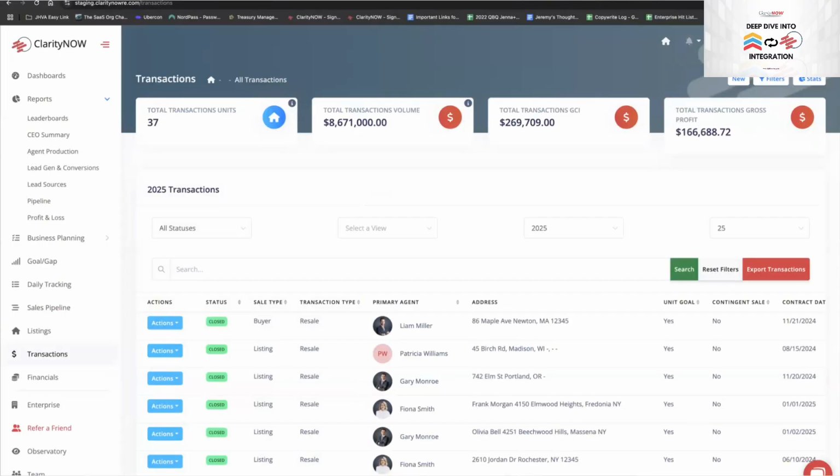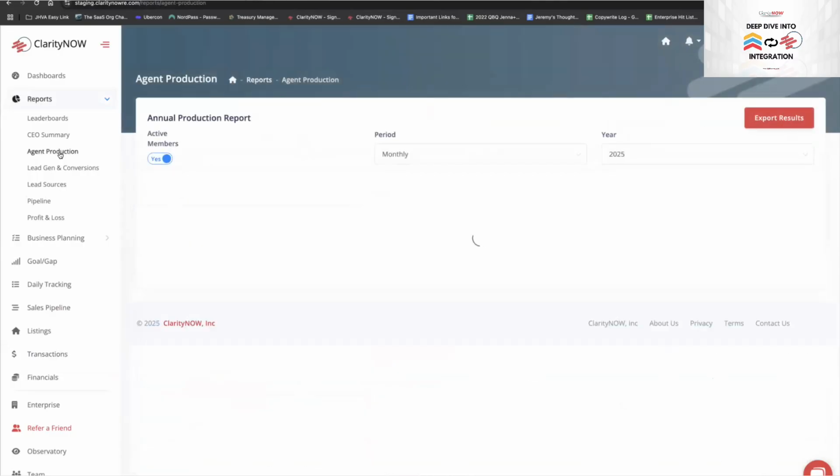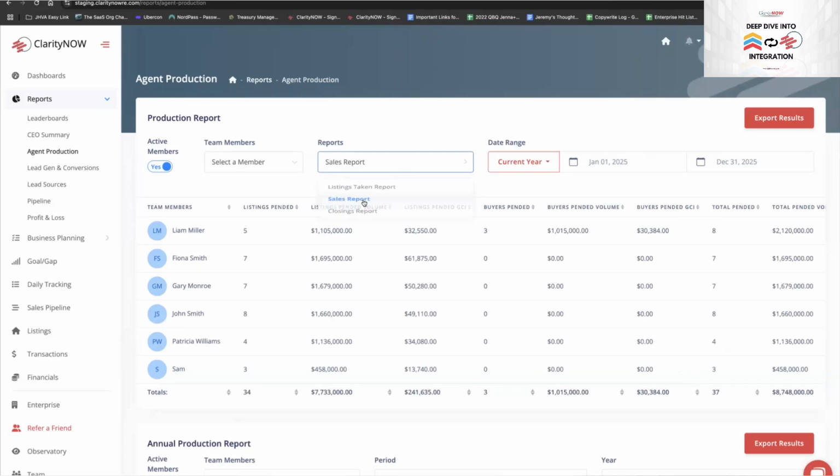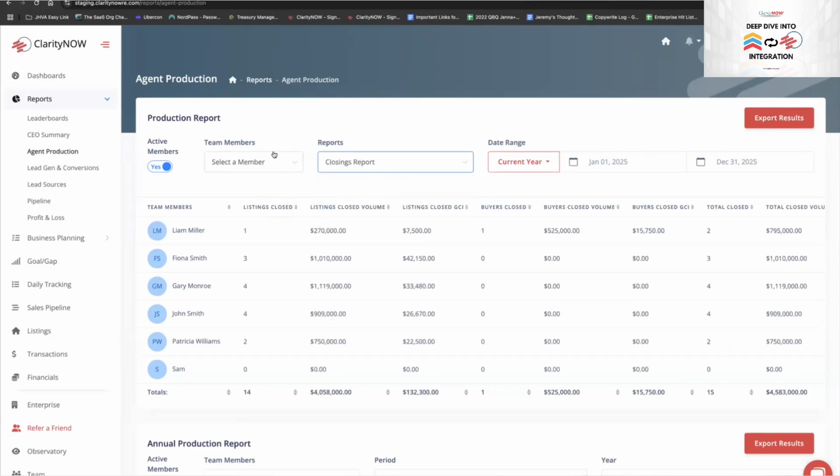You see mine now? So what's cool about this is, again, once we have the data in the system, then the rest of the reports are useful. So for example, let's say I have a team and I want to look at my agent production report. I can look at a listings taken report. I can look at a sales report or a closings report for my whole team or each individual team member by the year or specific timeline.